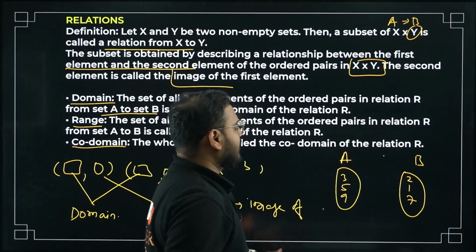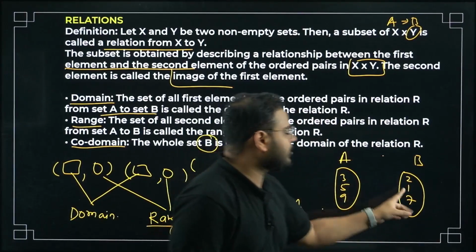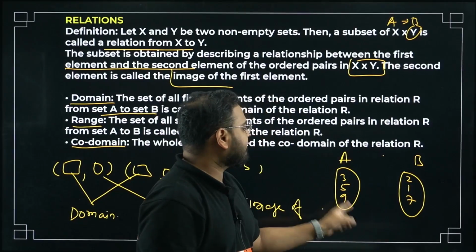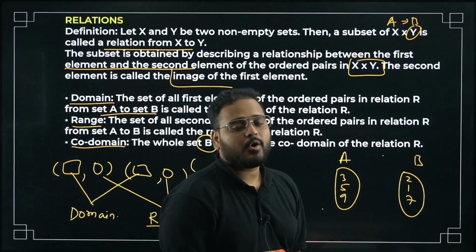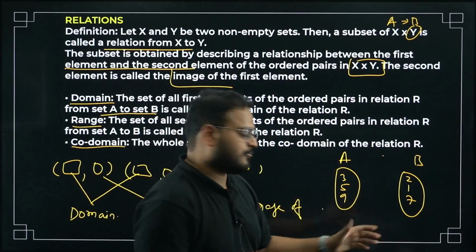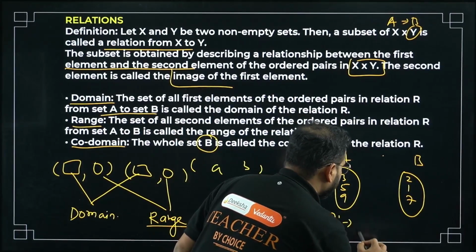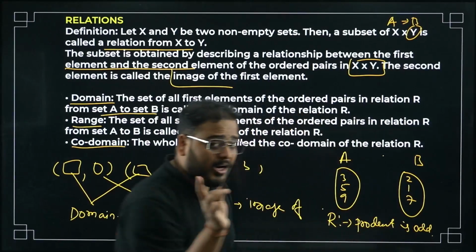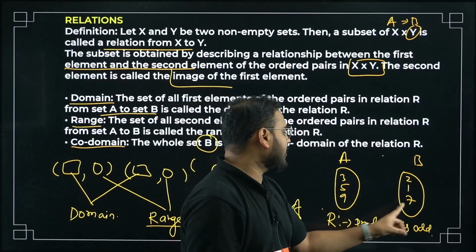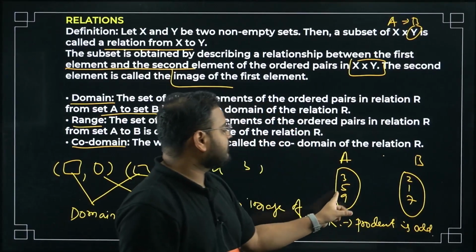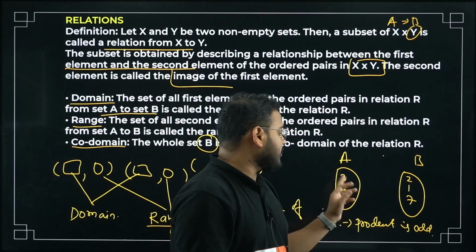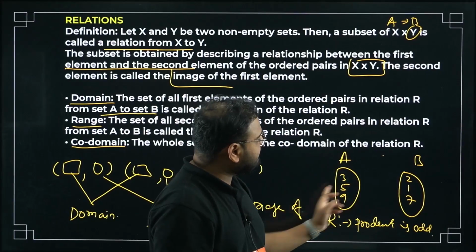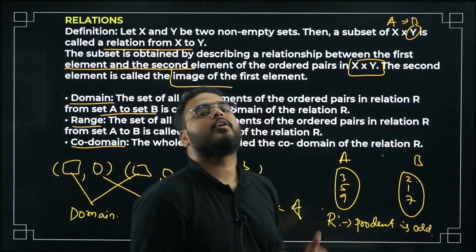3 into 1, odd. 5 into 1, odd. 9 into 1, odd. Same goes here: 3 into 7, odd. 5 into 7, odd. 9 into 7, odd. So if my relation is that the product is odd, I can make the ordered pairs (3, 1), (5, 1), (9, 1), and again (3, 7), (5, 7), (9, 7). I'll get a total of 6 ordered pairs.